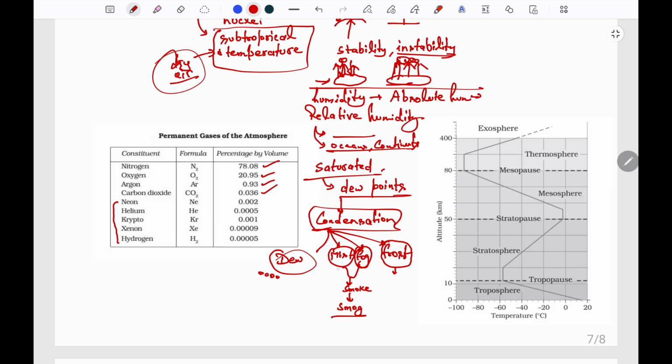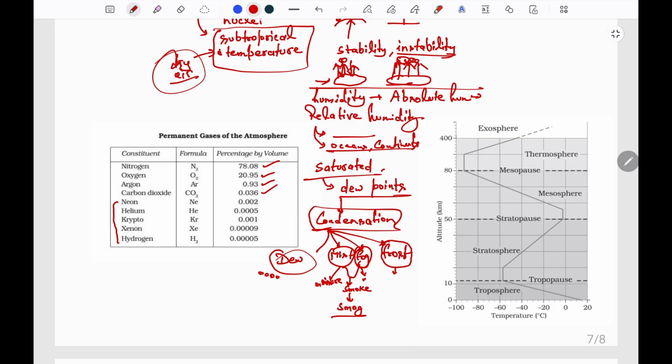And mist is also similar, but the fog is held in a less moist condition, and mist occurs when the moisture is higher.